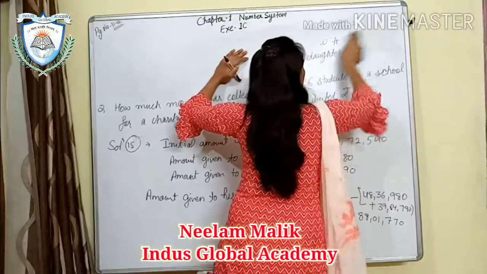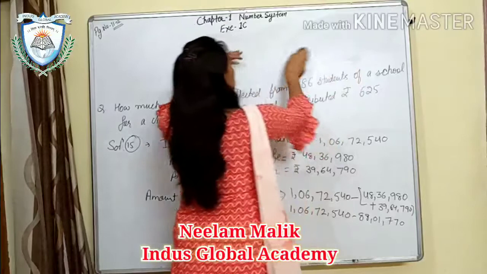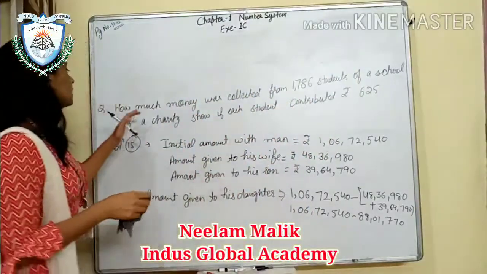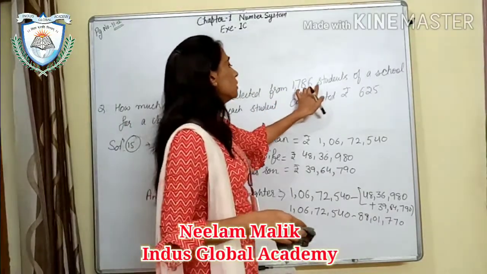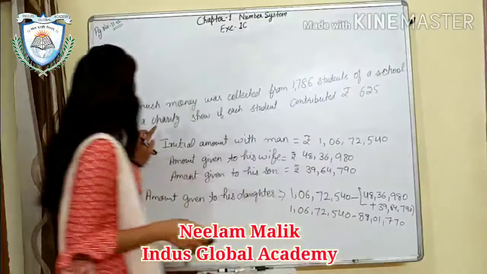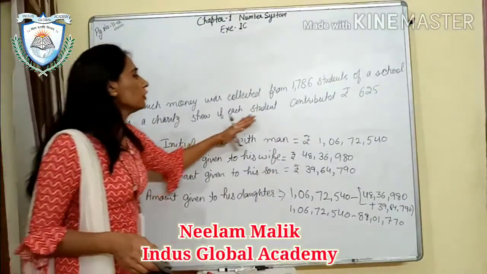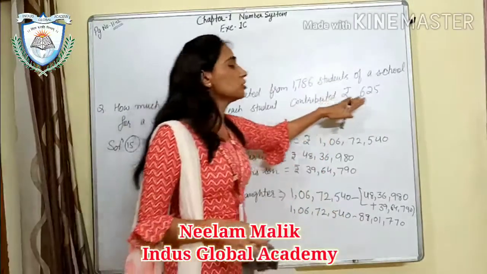The school conducted it, and the students have given some money for that. That money is given to you. How much money was collected from these students? The number of students is 1786 of a school for a charity show. If each student contributed this,